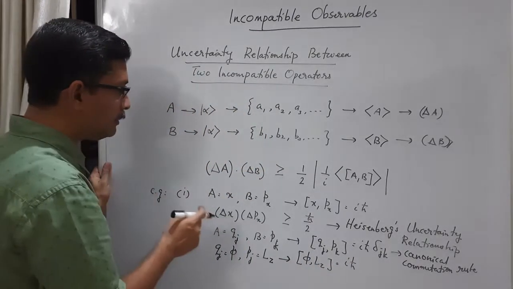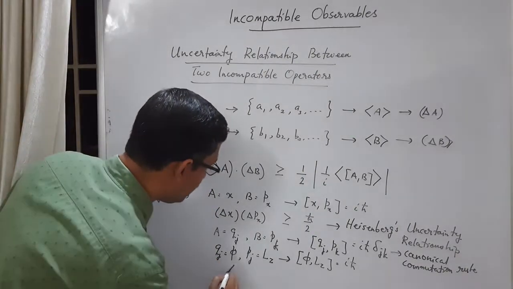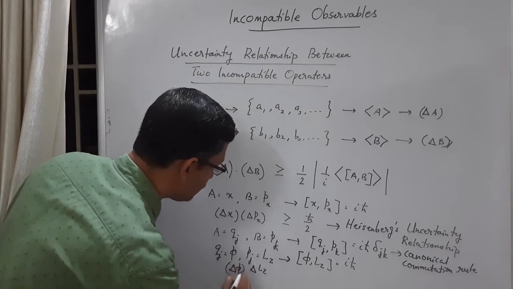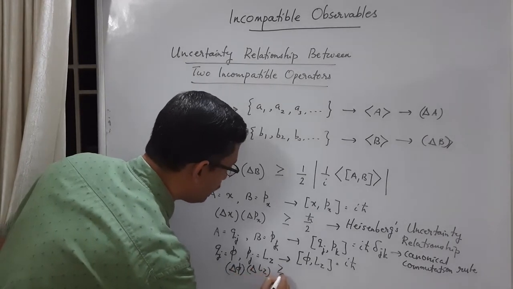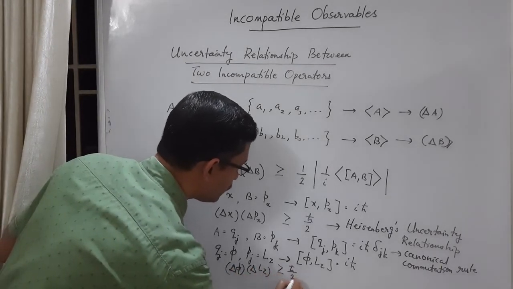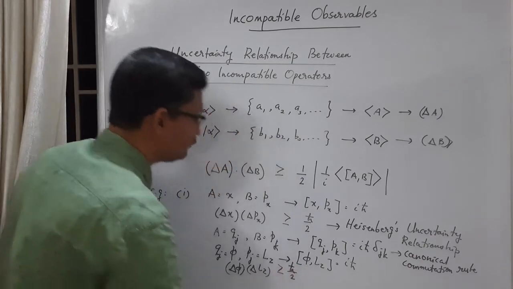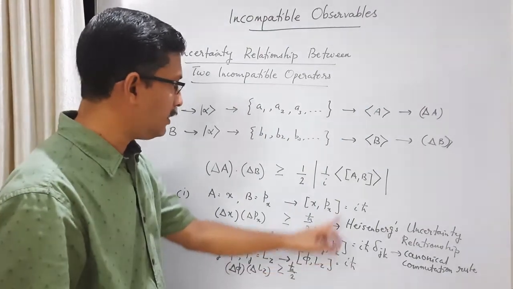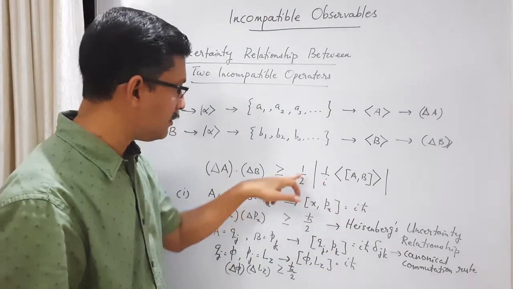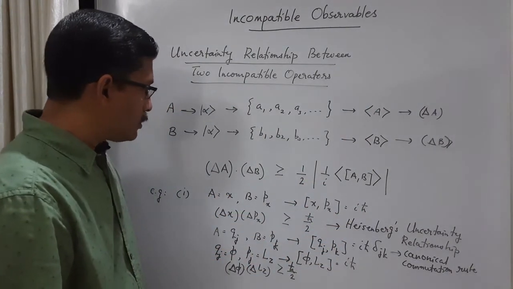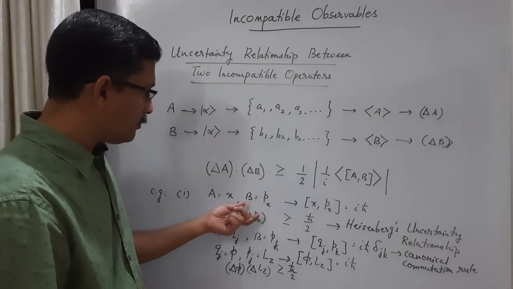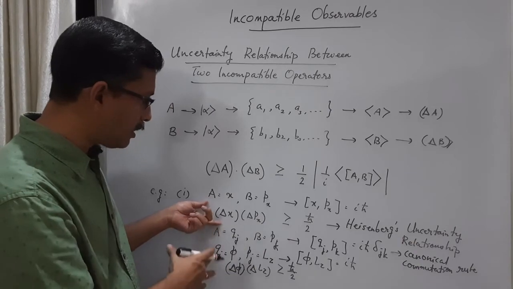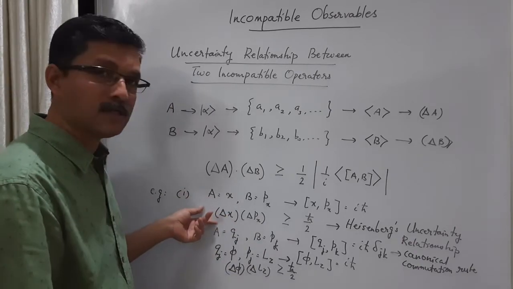Okay, and the uncertainty relation will be delta phi into delta Lz greater than or equal to h cross by 2 again, just like this. This part will be phi, Lz, i h cross, the i will cancel, we get h cross by 2. So the Heisenberg uncertainty relationship between position and momentum belongs to a class of uncertainty relationships.